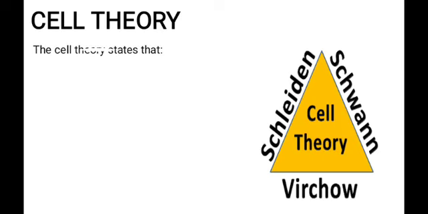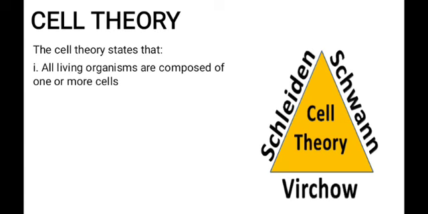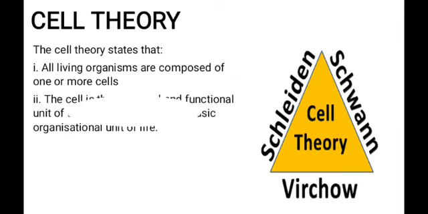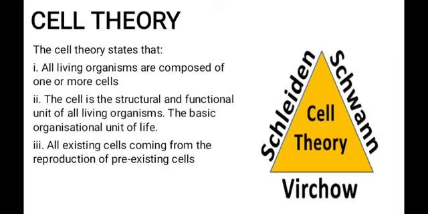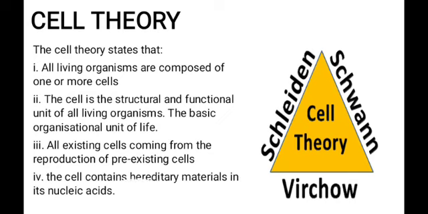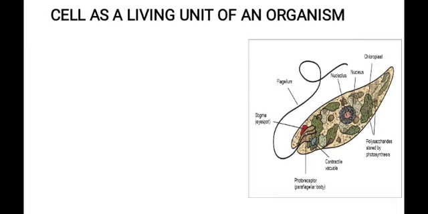And what is involved in the cell theory? The cell theory states that, number one, all living organisms are composed of one or more cells. Number two, the cell is the structural and functional unit of all living organisms. It is the basic organizational unit of life. Then number three, all cells come from pre-existing cells. Number four, the cell contains hereditary material in its nucleus that we call the nucleic acid.